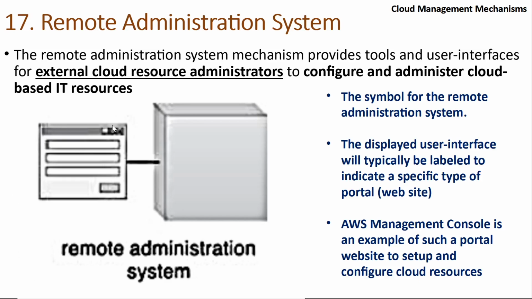So here you see on the left hand side there is a browser, on the right hand side there is something like a cloud. On the left hand side there is something similar to the AWS management console, through which you are logging in and requesting for service. So this is an example of a remote administration system.